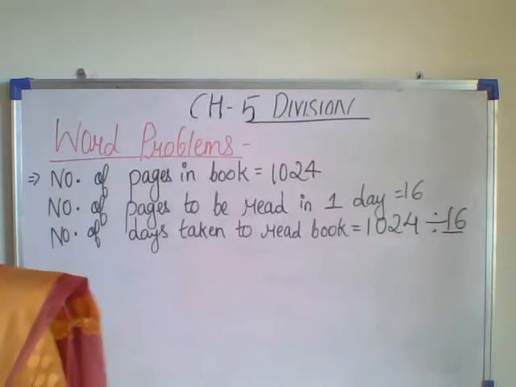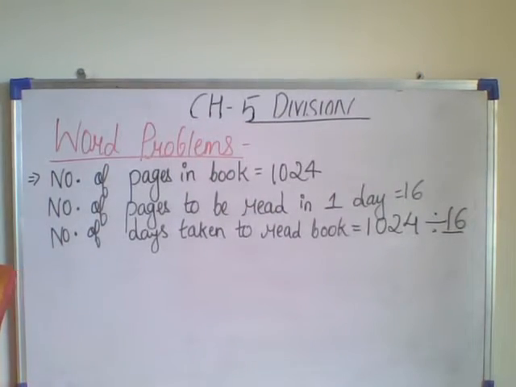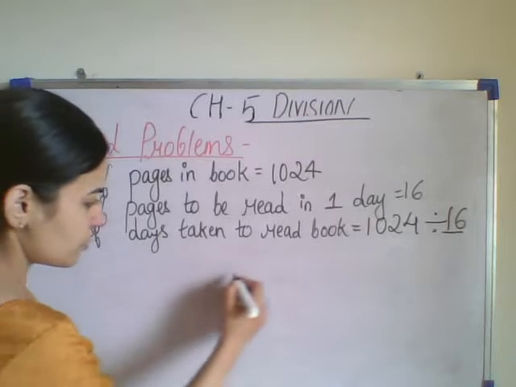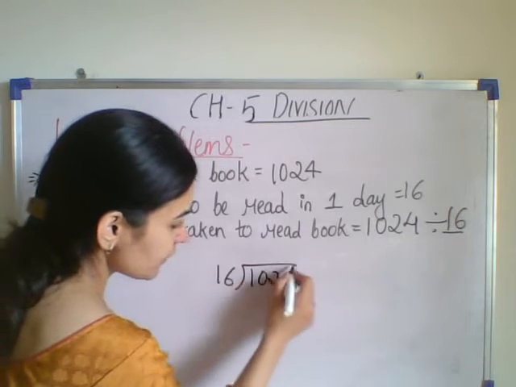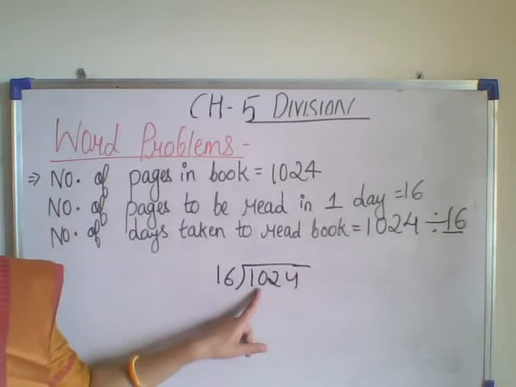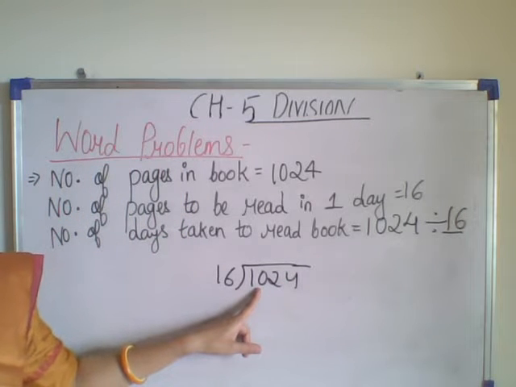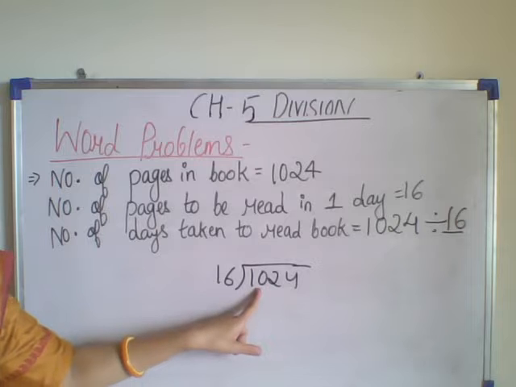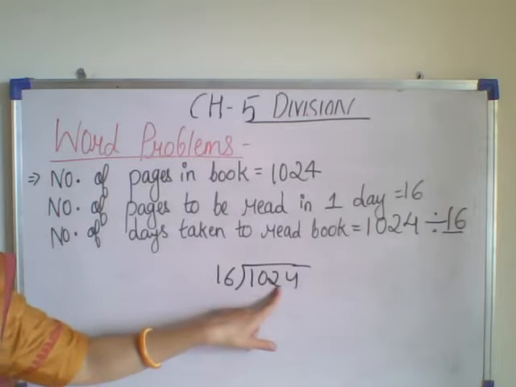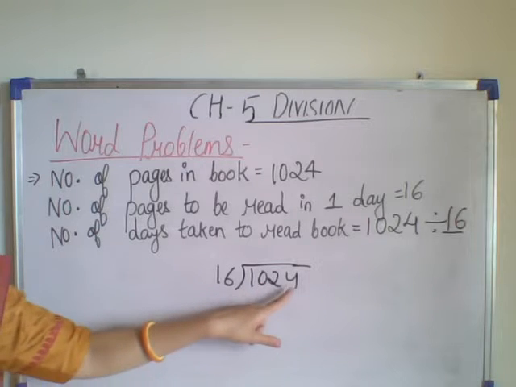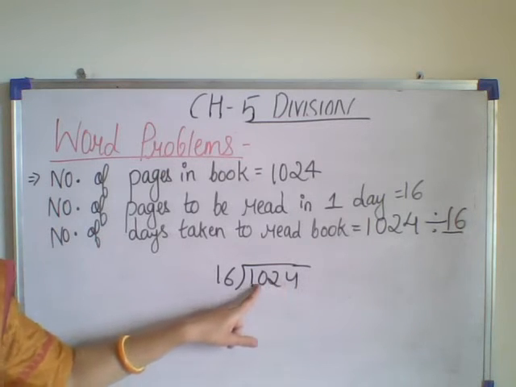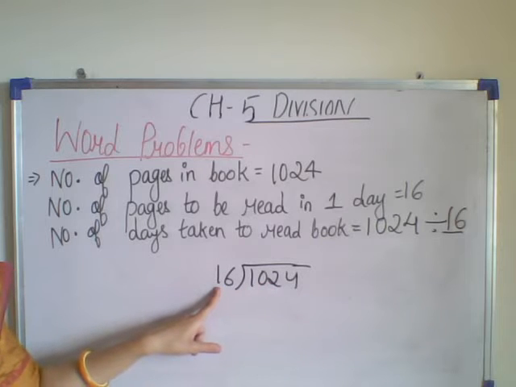So how will you do the division? 1024, you will be dividing this with 16. So we will be taking the first three digits, that is 102 of the dividend, and will be dividing 102 with 16.